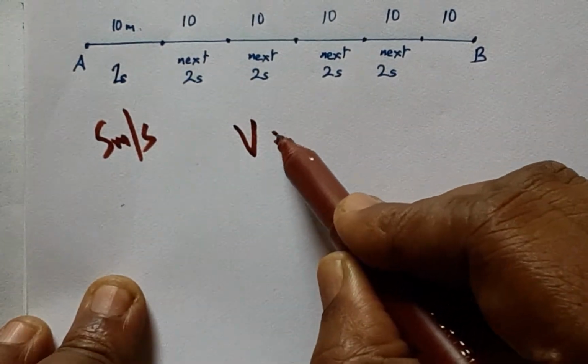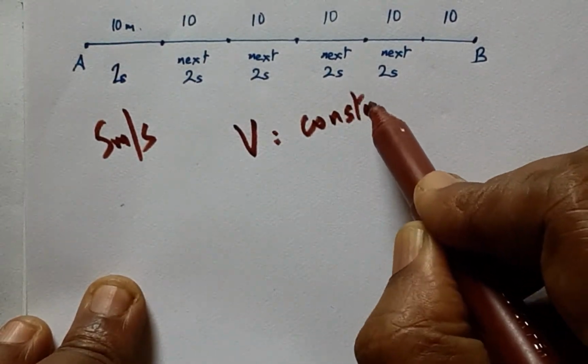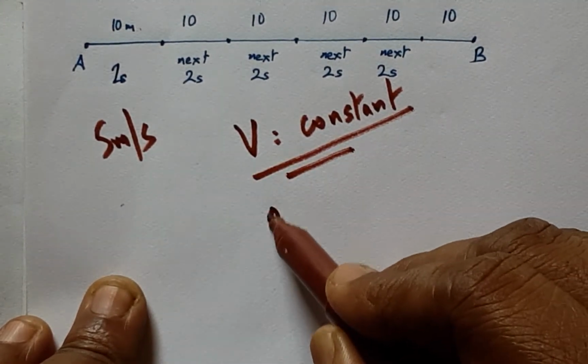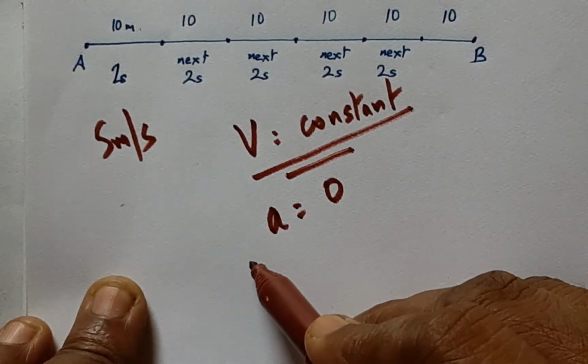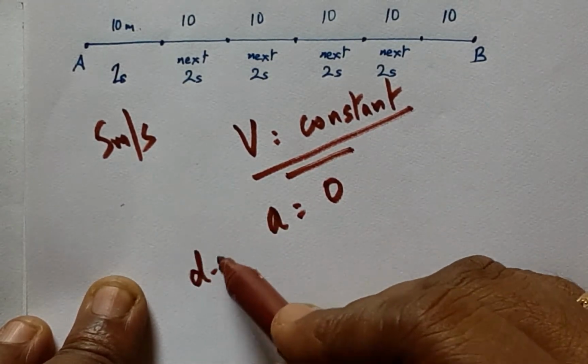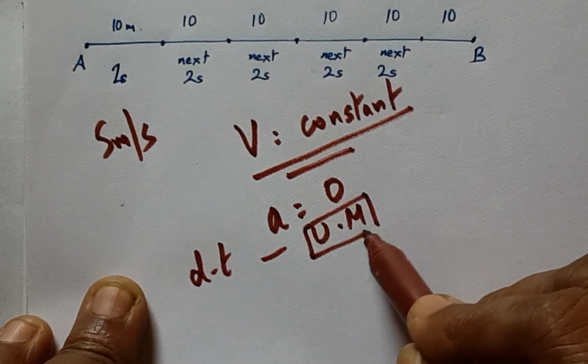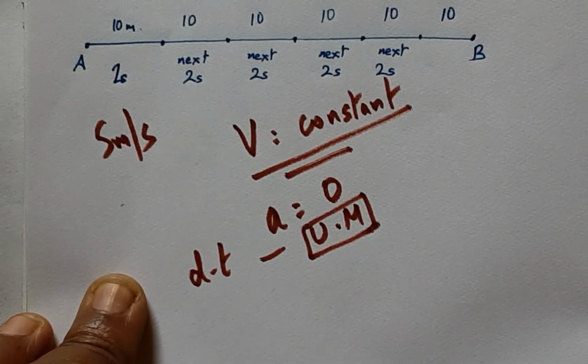So velocity is constant, therefore no change in velocity, therefore acceleration is 0 for a DT graph with uniform motion. This is most important, children. This is a very important point.